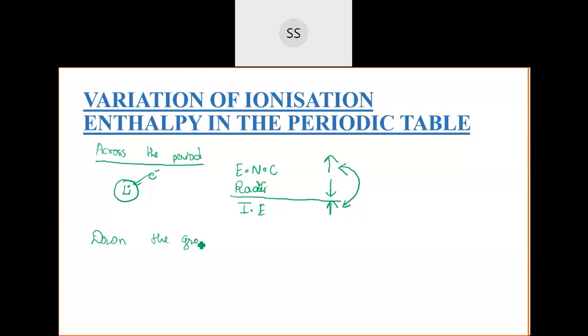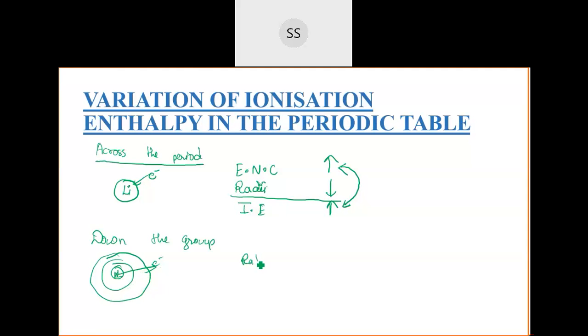Down the group, it will be opposite. Down the group, electrons are added to a different shell. When you are adding electrons to a different shell, the nucleus and the electrons don't have much hold on each other. The outermost electron doesn't have much hold on the nucleus as you go down the group. The first one will have a hold, but if you keep on adding shells, the outermost electrons will be far away from the nucleus. So the nucleus can't hold that outermost electron, and it becomes easier for us to remove it.